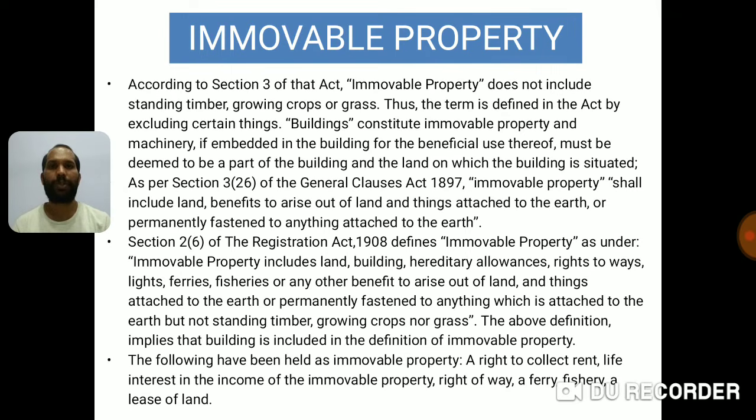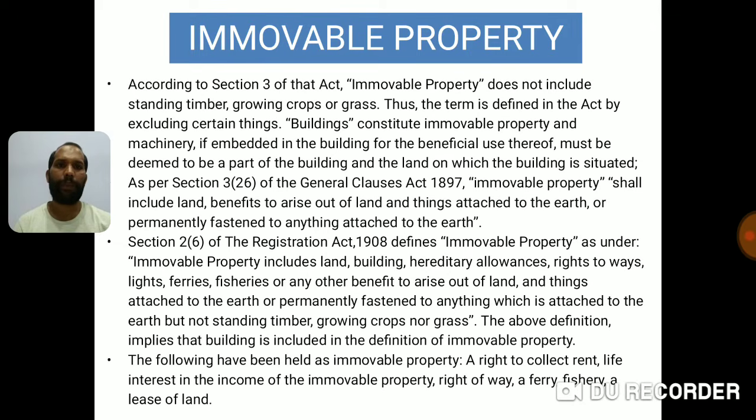The purpose is not to keep them till the time they are alive or to get some fruits or flowers. It is for the purpose of cutting at a particular time, selling it and getting the money. So they move here and there, everywhere. So that's why they are considered as movable property. Same with the grass also, we cut it and use it at a later stage. So that is why standing timber, growing crops and grass are never considered under immovable property.